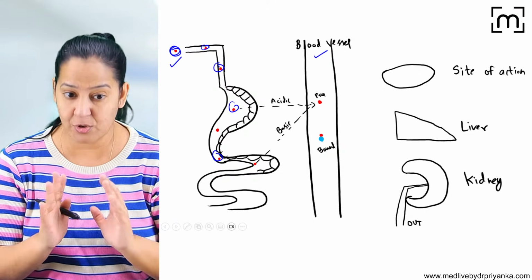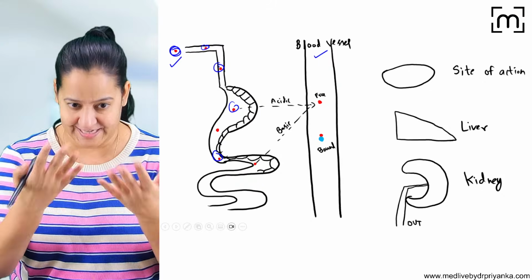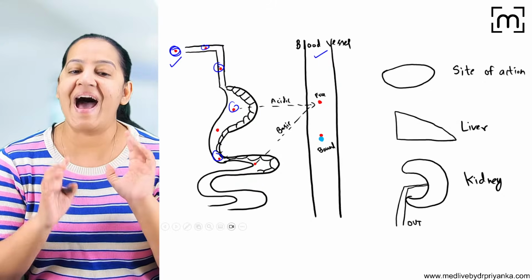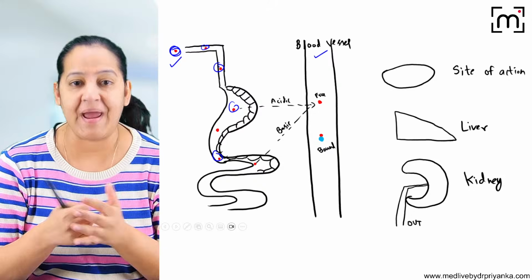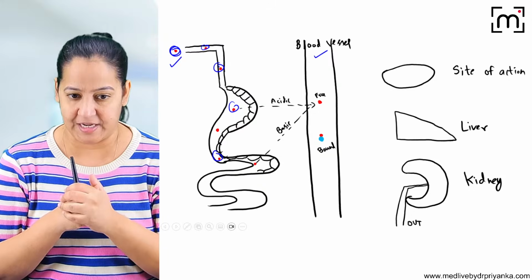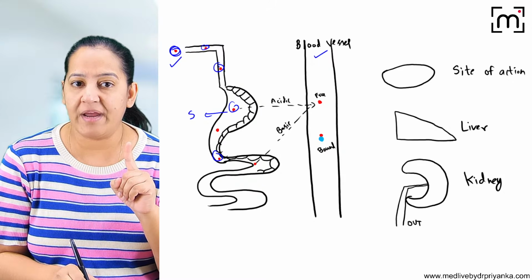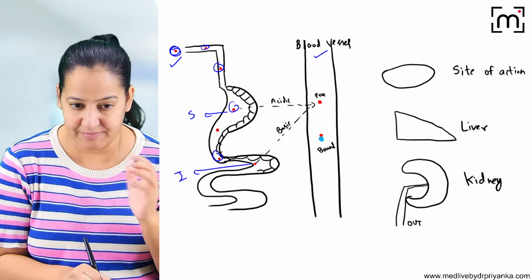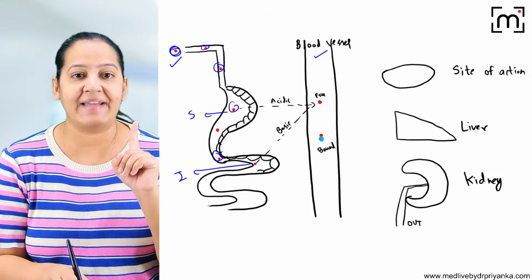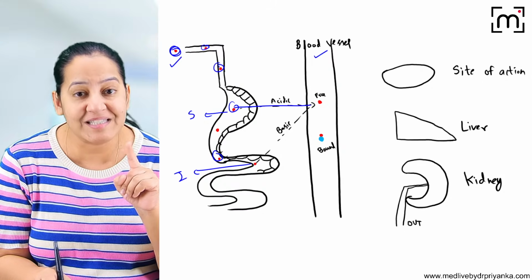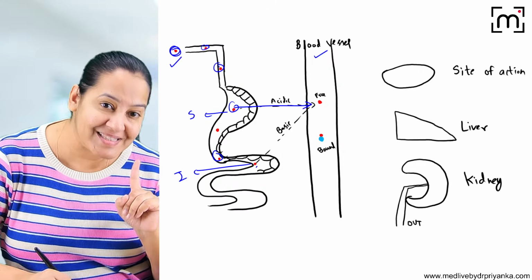Okay, so I will give you a list also, which drugs are acidic, which drugs are basic, later on. So there is a rule. Acidic drugs are absorbed from acidic medium and the basic drugs are absorbed from basic medium. We know stomach has acidic medium. This is stomach. And we know intestine has basic medium. This is intestine. So my point is that acidic drugs are absorbed from stomach and the basic drugs are absorbed from intestine.